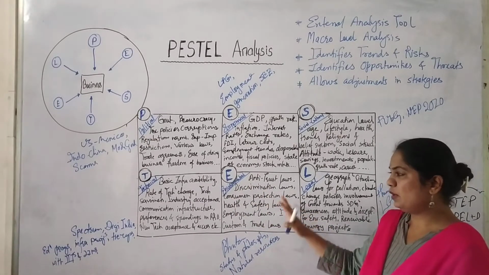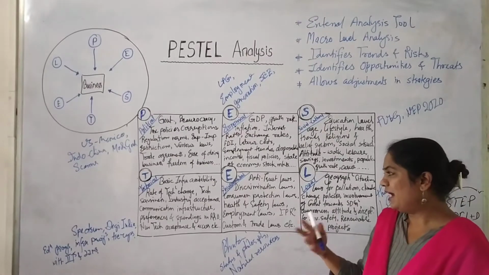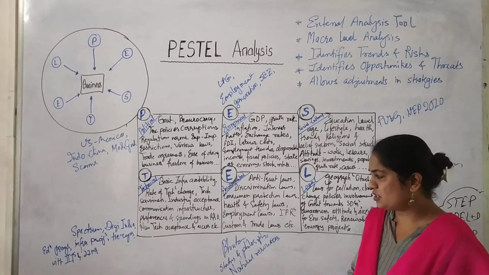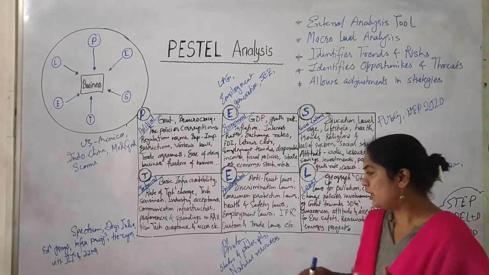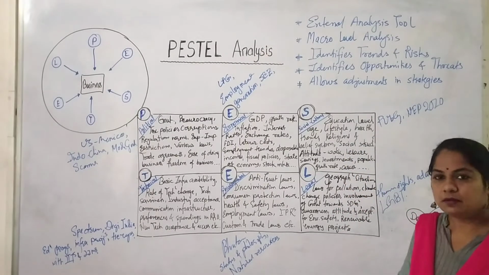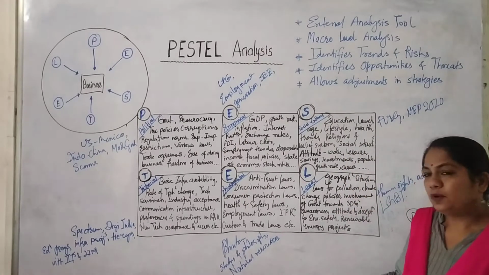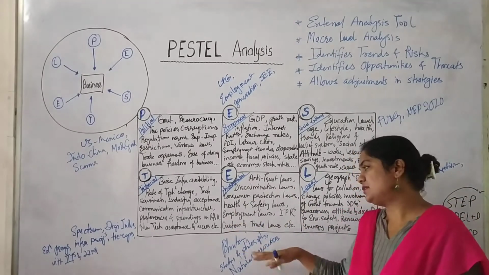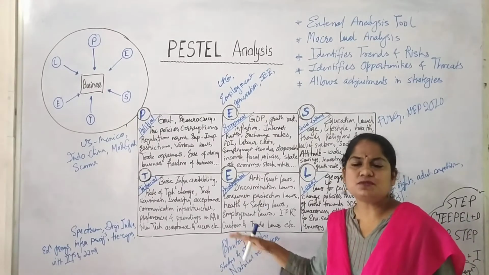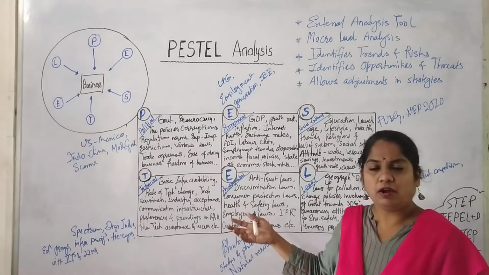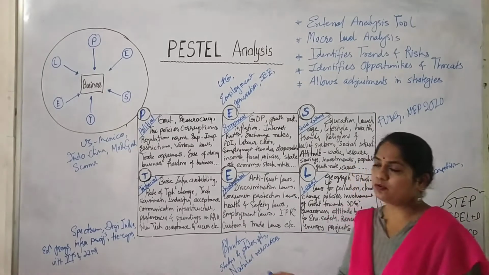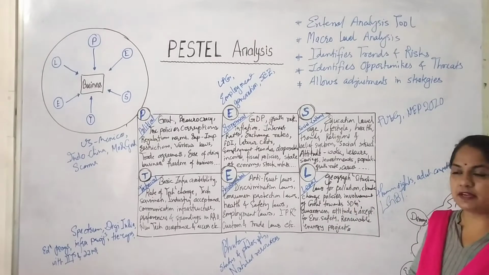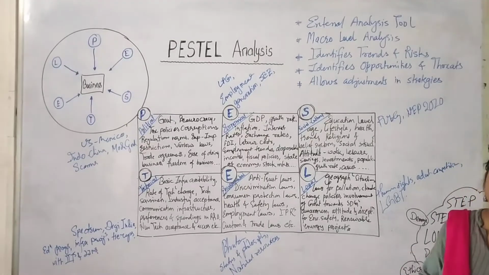Now let us come to environmental factors, wherein there are antitrust laws, discrimination laws, consumer protection laws, how health and safety laws are being followed, what the employment laws are, intellectual property rights, customs laws, trade laws. These also tell much. Customs laws also impact the export and import of businesses. So these factors are considered, and the last factors are legal factors, wherein